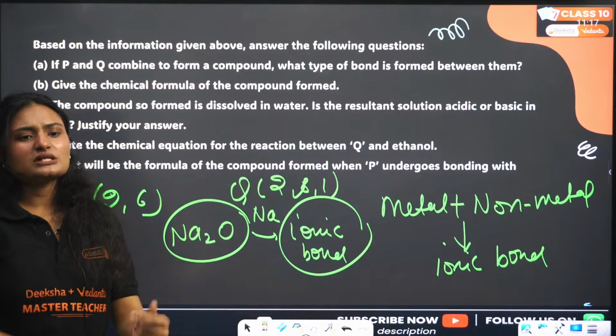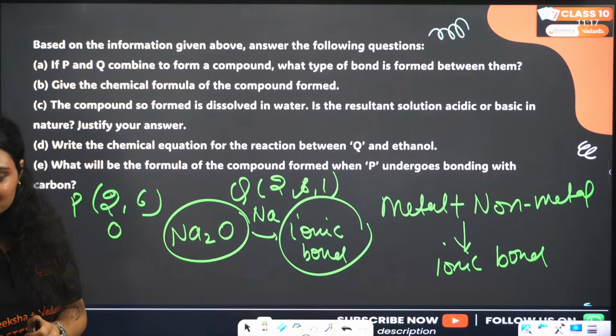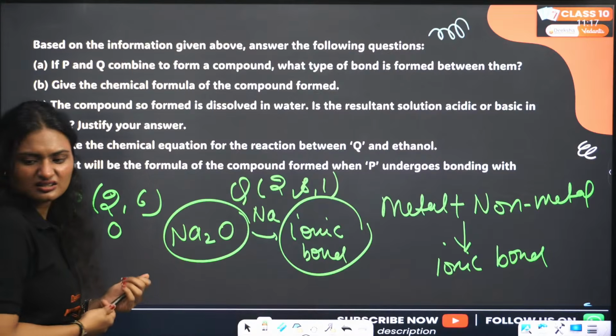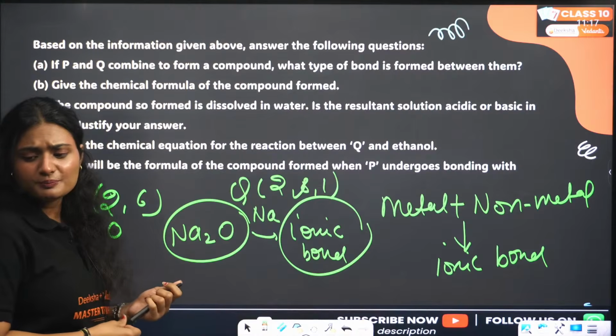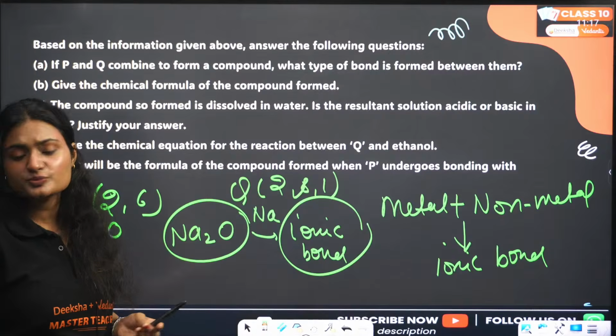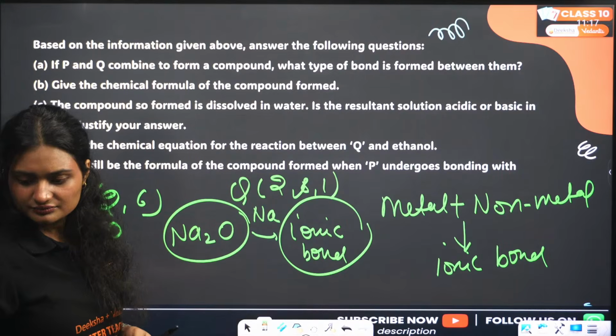Electronic configuration. What is not clear about electronic configuration? Stop spamming like that, Manish. That is no manner. That's not a way to speak in class.